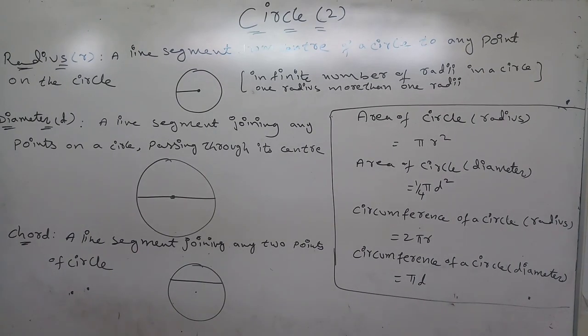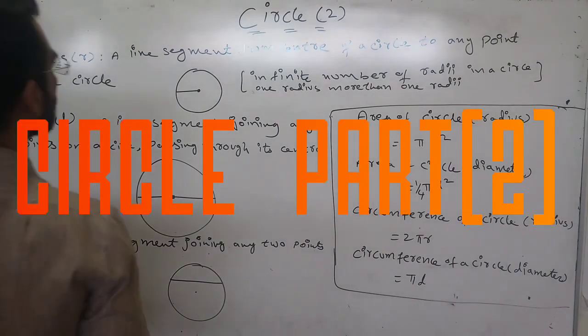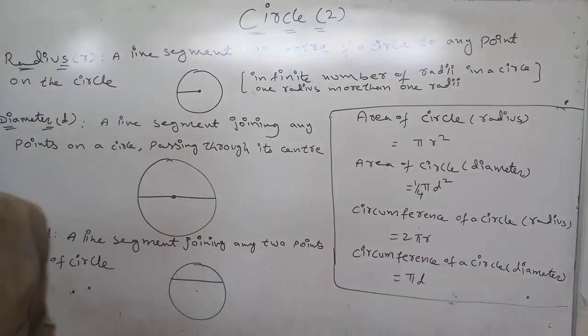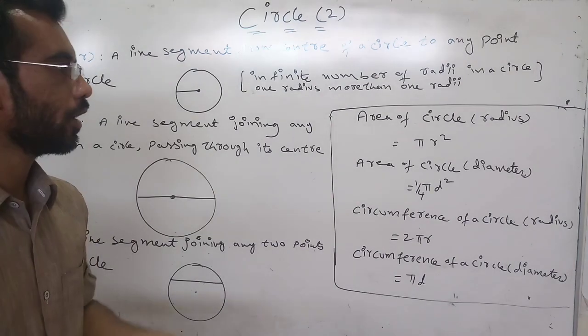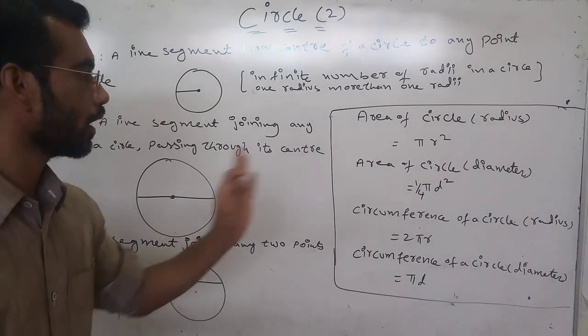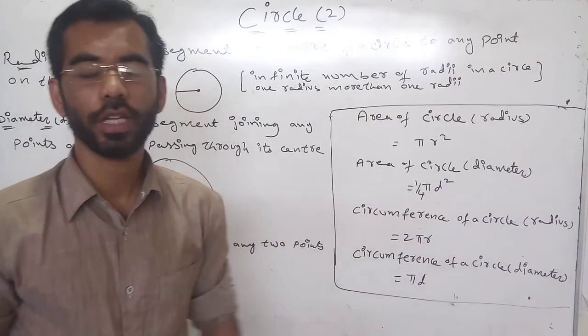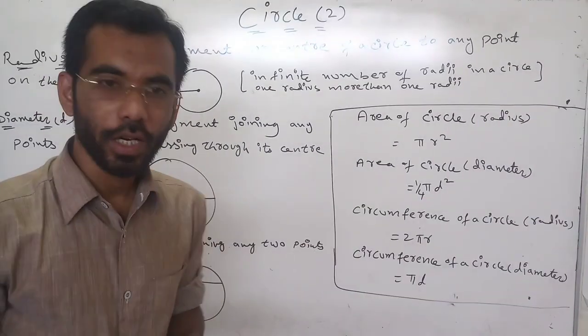Hello my dear students, in the circle part 2 we will learn about the radius, diameter, chord, area of the circle with the radius, area of the circle with the diameter, circumference of the circle with the radius, and circumference of the circle with the diameter.